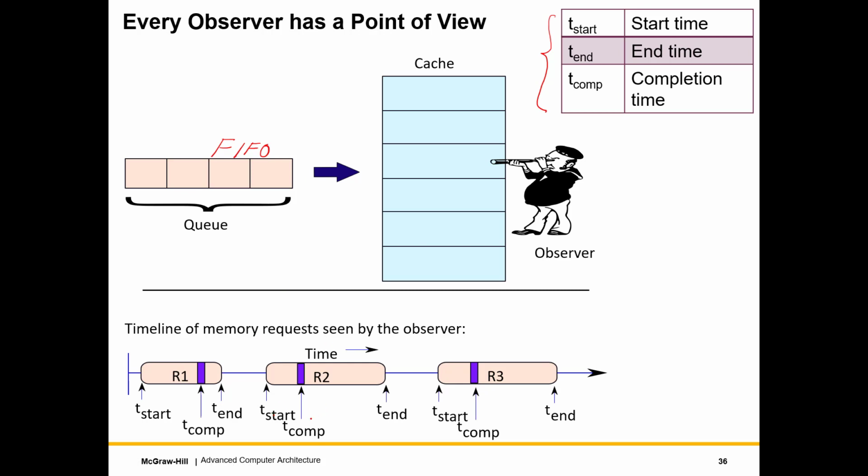So similarly, we have a starting time, a completion time, an ending time, with the completion time being in between. And clearly for the same location, when we have a single port, there is no overlap between these. So start, completion, end, start, completion, end, and so on in a non-overlapping manner. So this is what somebody sitting on this memory location in a single cache would actually observe. This is defined as the point of view of this observer, as you can see.